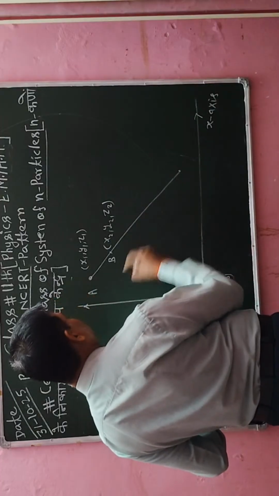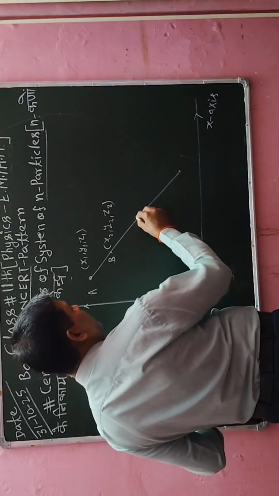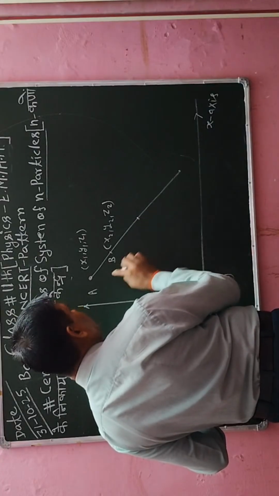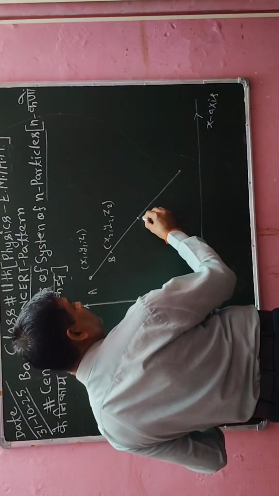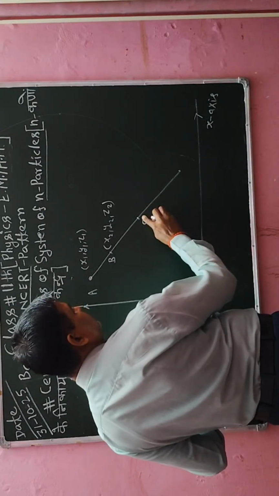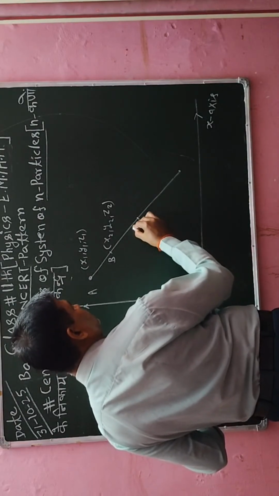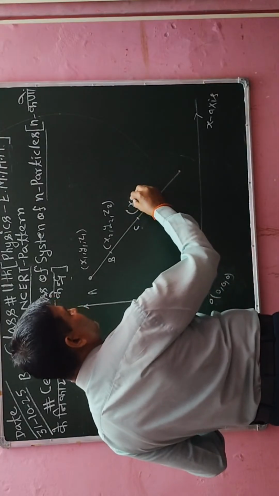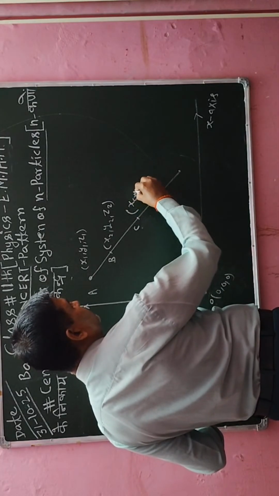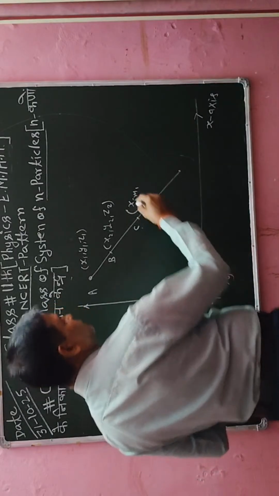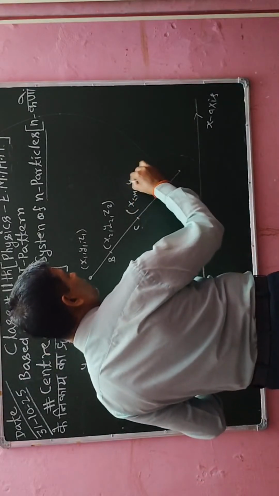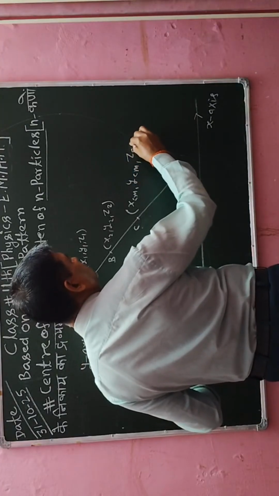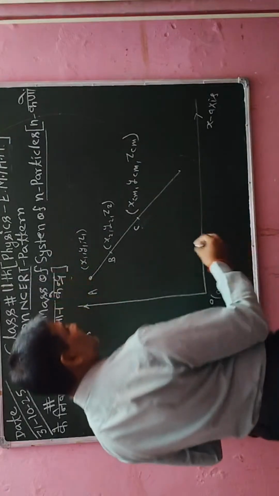Now here I will mark the points A, B, and then C. Here I will write the center of mass. Here I have to calculate the center of mass, so I have to write xcm, ycm and zcm, where cm stands for center of mass. Okay, this is the center of mass.